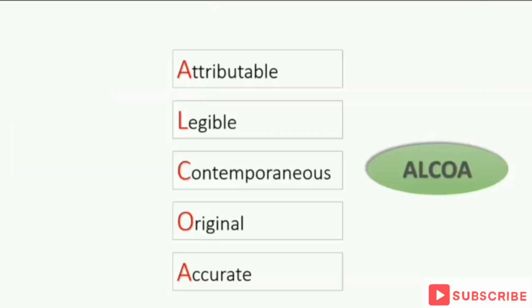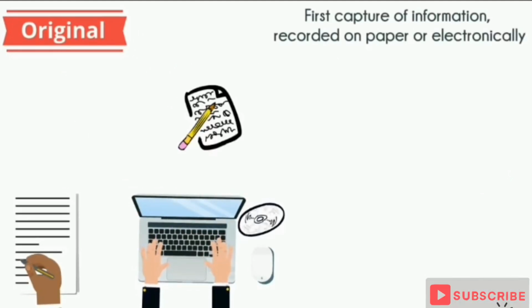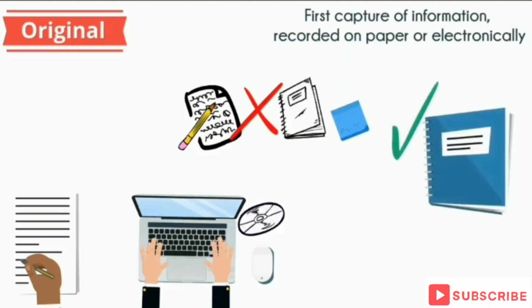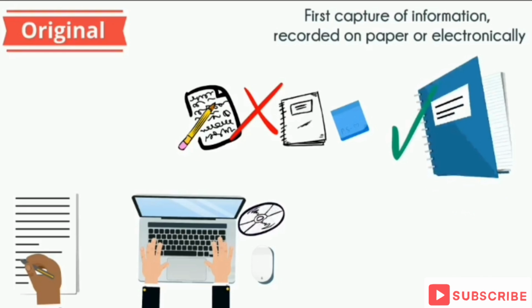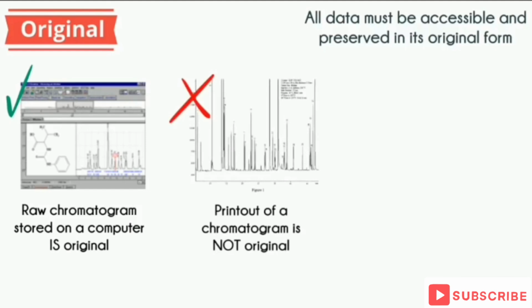O stands for original. It's the first capture of information, whether recorded on paper or electronically. Data should not be recorded on a scrap piece of paper, a rough notebook, or a post-it. Always record on an approved document. A raw chromatogram stored on a computer is original, but a printout of the chromatogram cannot be considered original as it may have been processed before being printed.